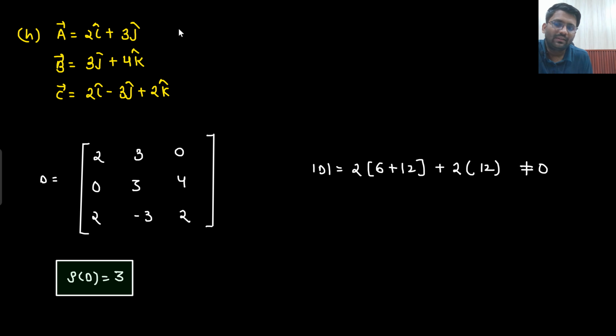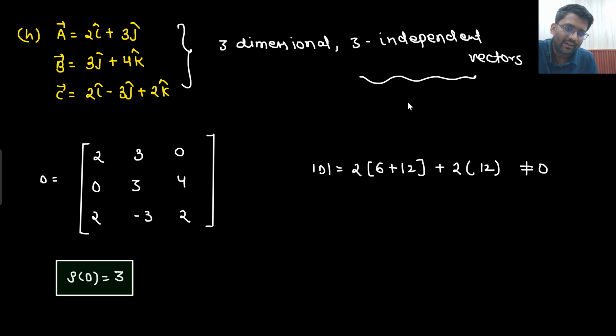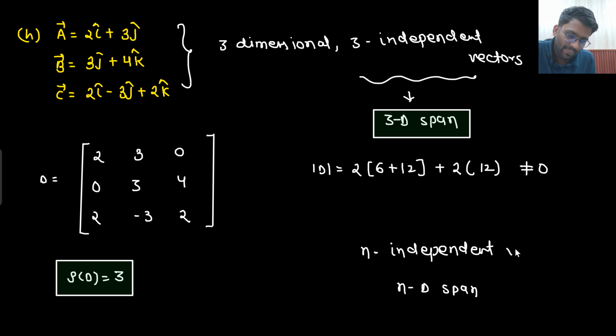And what is the meaning of rank being 3? That means they are 3 independent vectors, and they will end up creating a 3D span. So till this point, another point you are making is that, sir, if we need an ND span, an n-dimensional span, what does that mean? We will need n independent vectors. This much is clear to you.